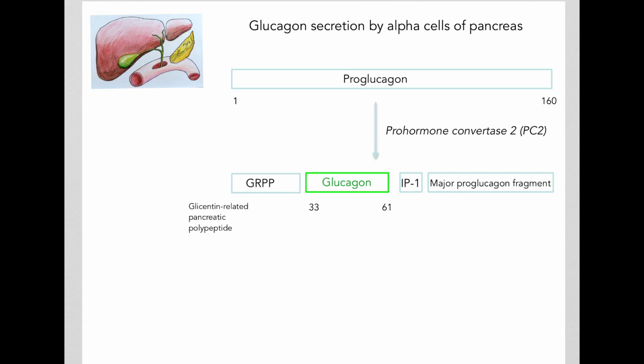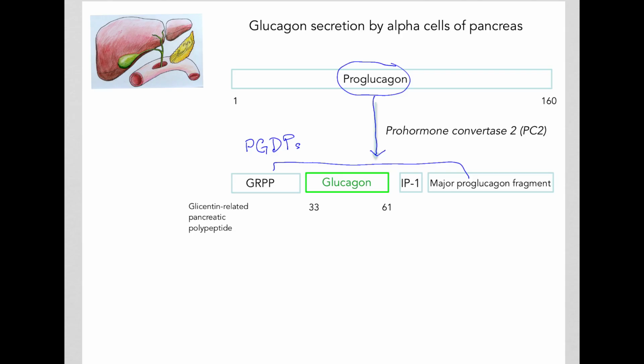The alpha cells will first make a protein called proglucagon. This protein will then be broken down into several other proteins, what we call proglucagon-derived peptides, or PGDPs.